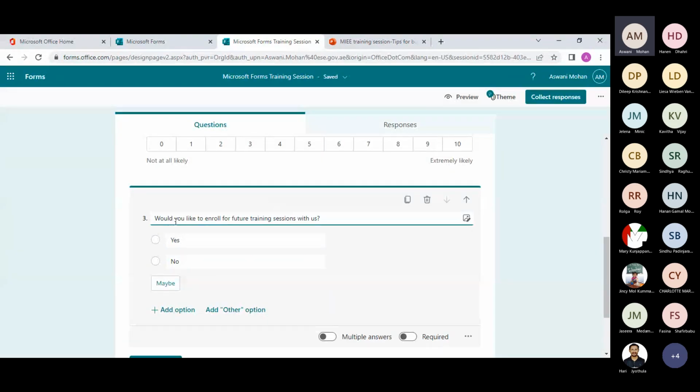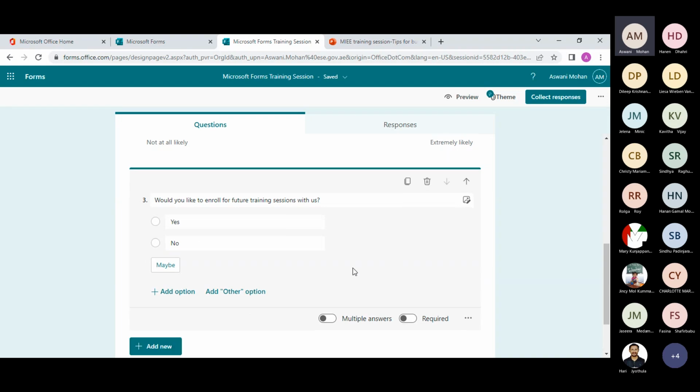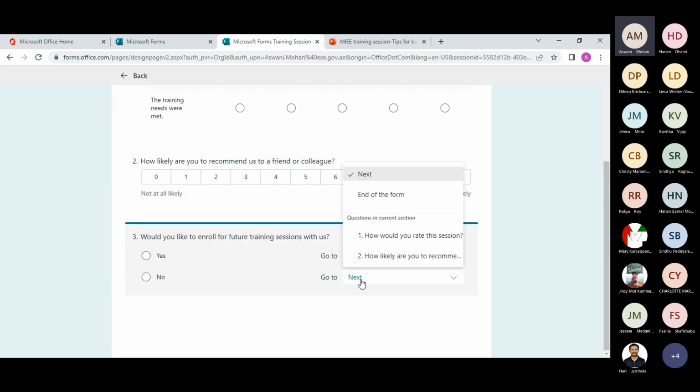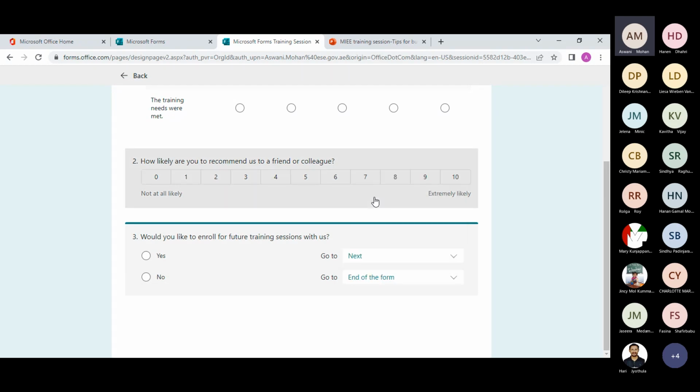So now that I have added the third question, would you like to enroll for future training sessions with us? I don't think the respondents who don't want to enroll for future training sessions should really go to the next question. So I can use branching here. For using branching, I will click on the three dots, click add branching. And if the user chooses no, this is the end of the form. They don't really have to go to the next part of the survey.